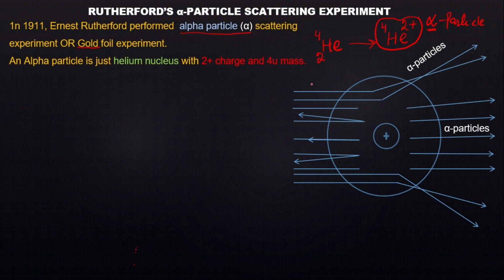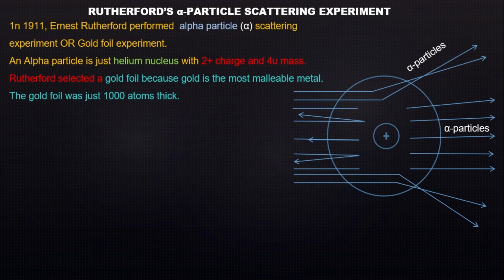You might be thinking, what could be the source of alpha particles? Yes, the source of alpha particles is a radioactive element. A radioactive element that emits alpha particles can be a good source of an alpha particle beam or alpha particle rays. Got it? So it has a mass of 4 and a charge of 2+.